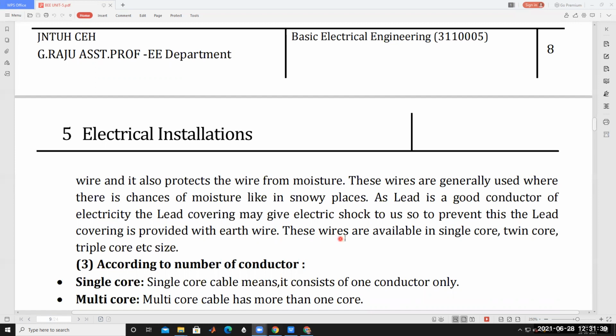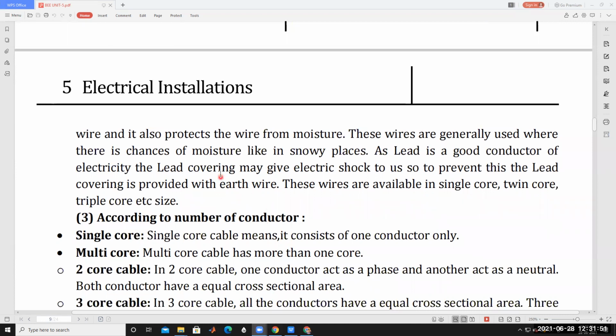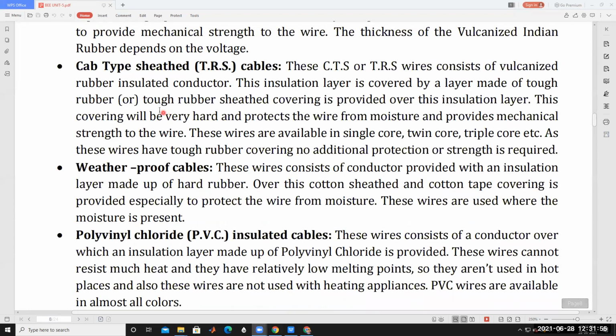These wires are available in single core, twin core, triple core, and so on. This is the classification based on insulation level.